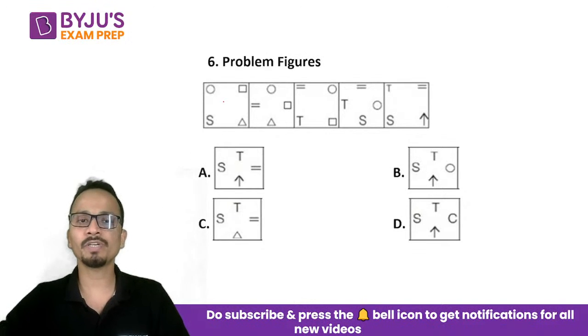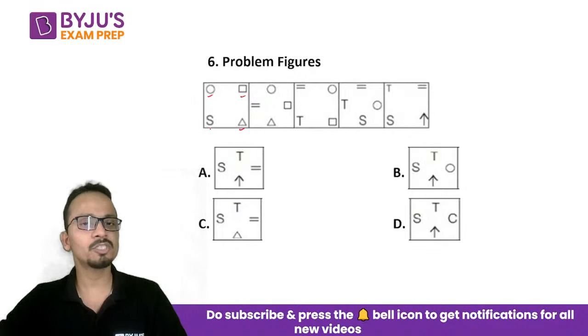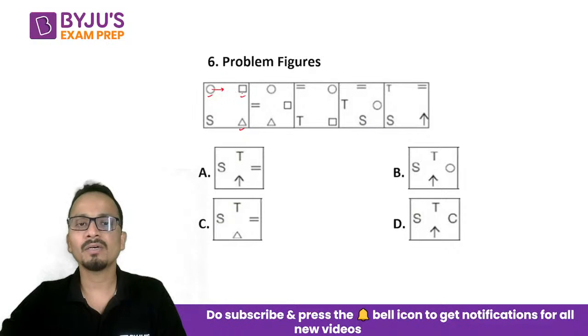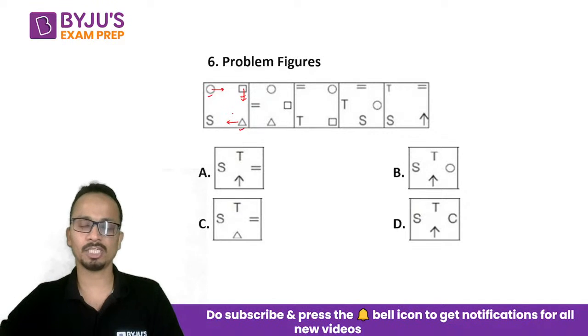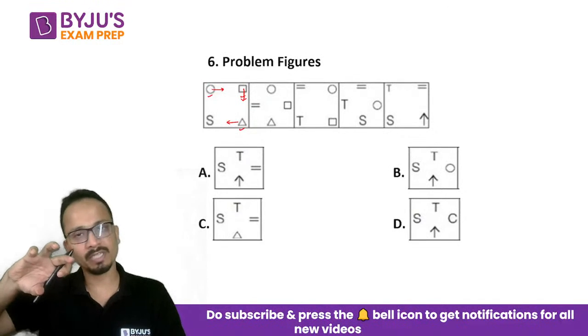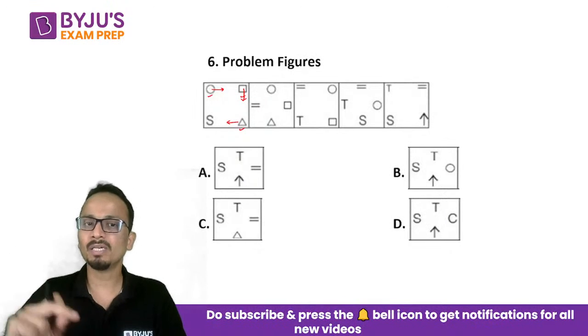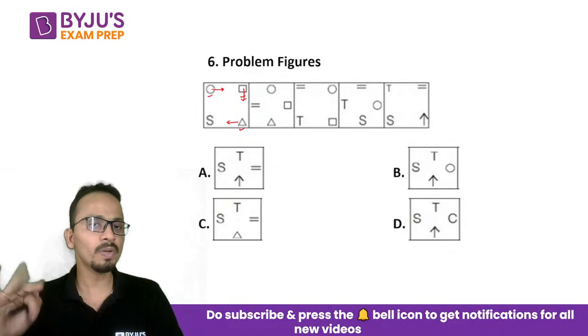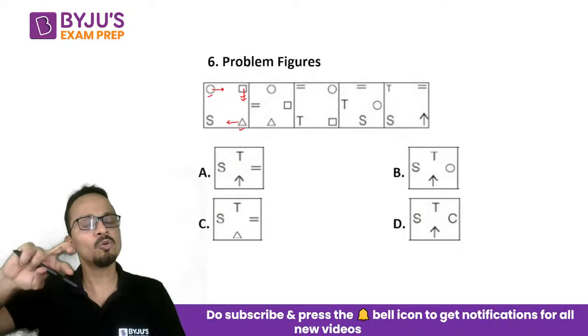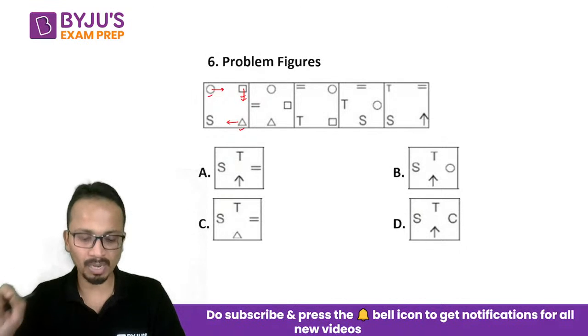Now from figure number 1 to figure number 2, I can see that circle, square and triangle, these three symbols are retained and S is lost. In its place a new symbol, equal to, has come. The symbols which were retained are shifted by one place in the clockwise direction. So three are retained, one is changed, and the retained ones we rotated clockwise by one position.